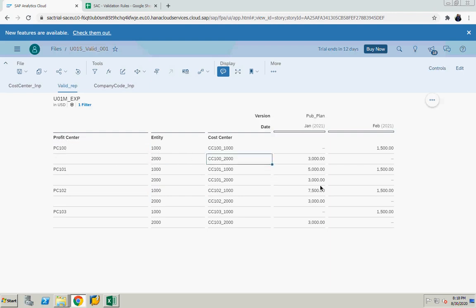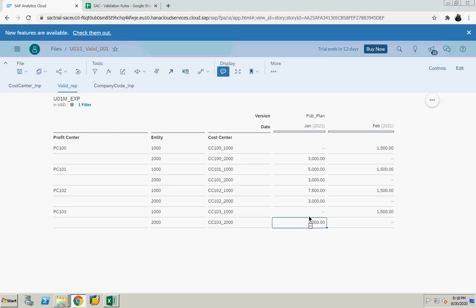The cost center amounts, whatever you posted, 12,000, you can see here: CC100 2000 is 3000, CC101 2000 is 3000, CC102 2000 is 3000, CC103 underscore 2000 is 3000. So total, if you add, it's around 12,000, right?